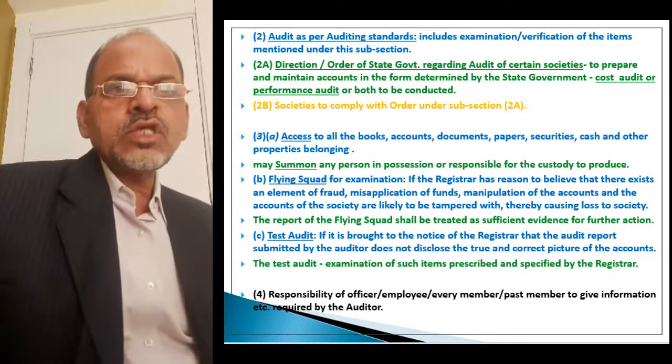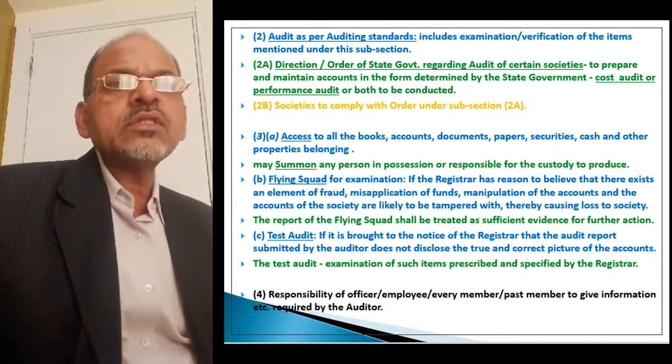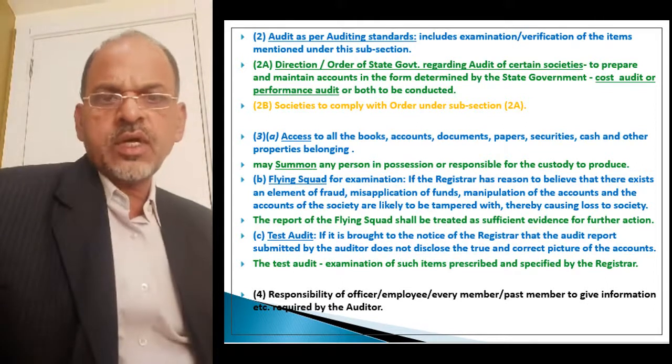The society will have to comply with these orders of the state government or registrar.